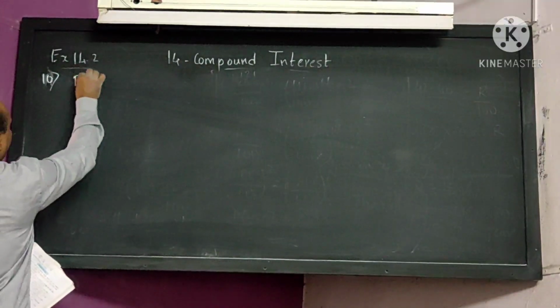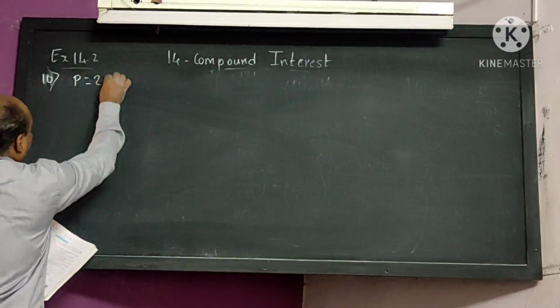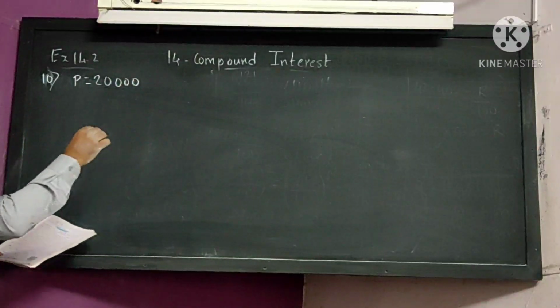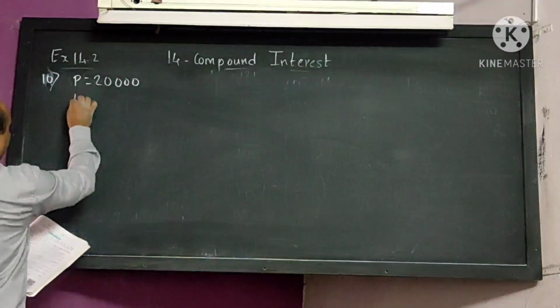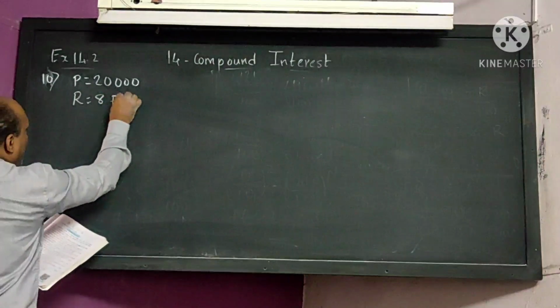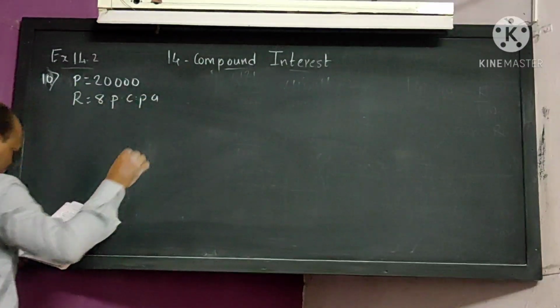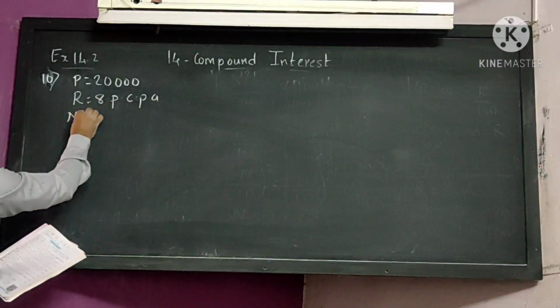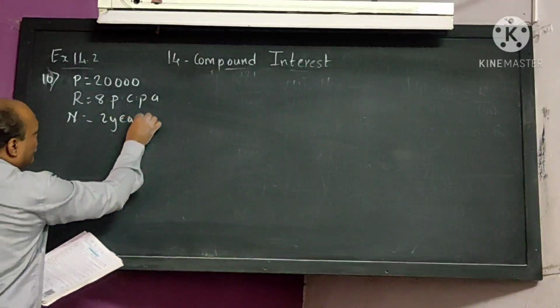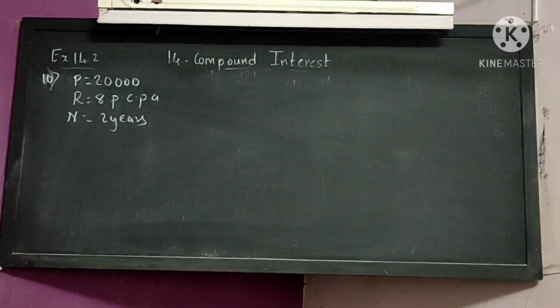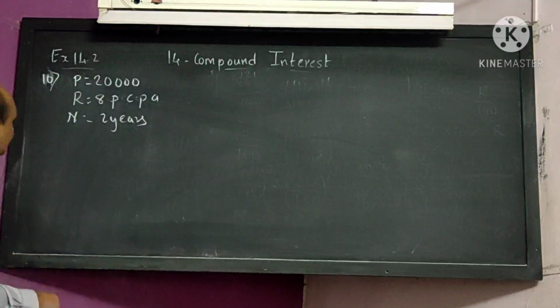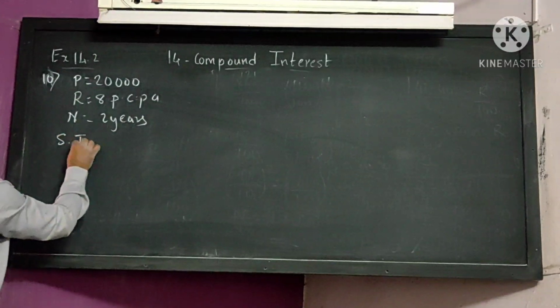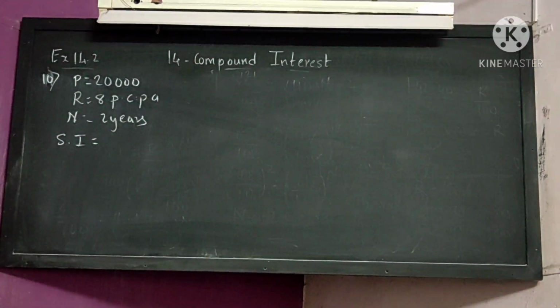So what is given in this? Principal amount is given to you, 20,000. R is given to you, 8 PCPA. N is given to you, 2 years. First of all, we have to find the simple interest, then we have to find the compound interest, and then the difference between the simple interest and compound interest.